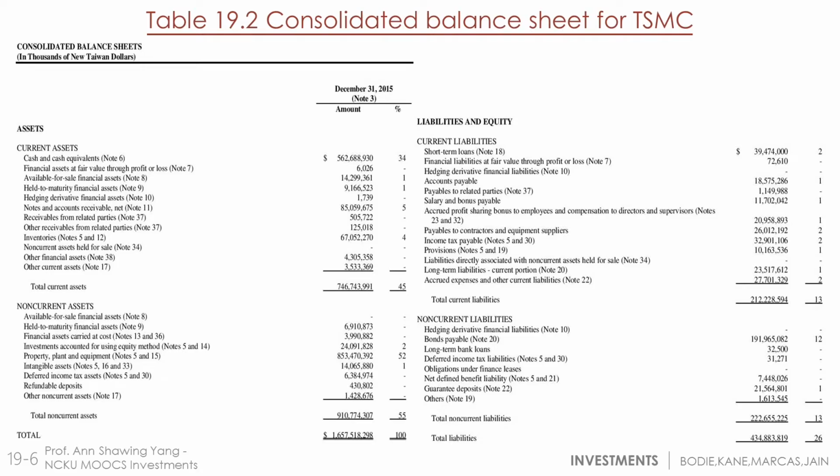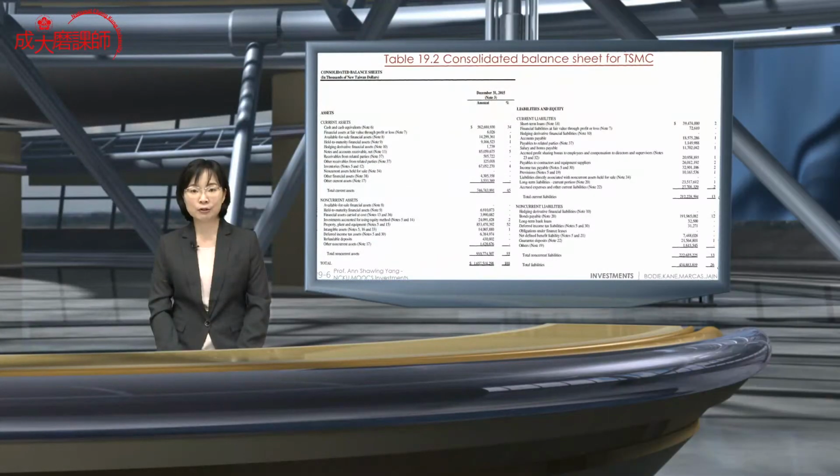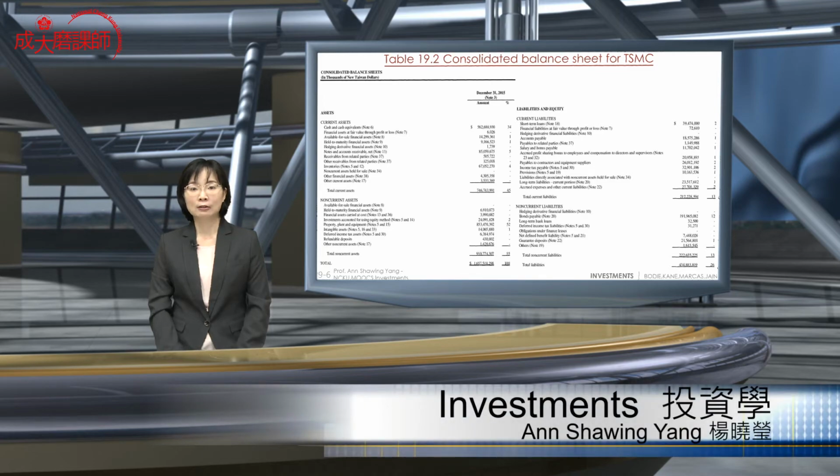So let's take a further look at the liability and equity side, on the right-hand side. We have current liabilities that will include short-term loans at 2%, financial liabilities at fair value through profit or loss, hedging derivative financial liabilities, accounts payable, and payables to related parties, salary and bonus payable.